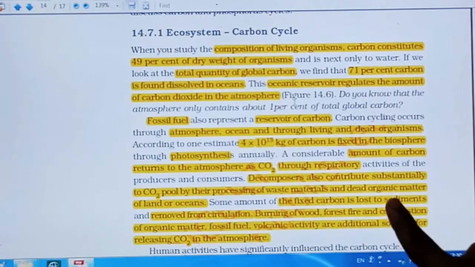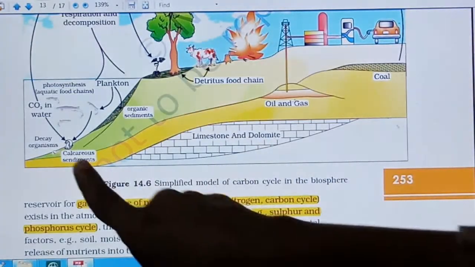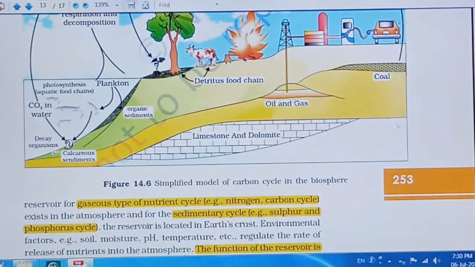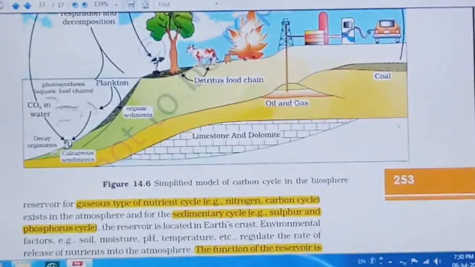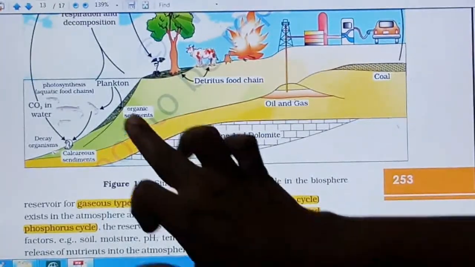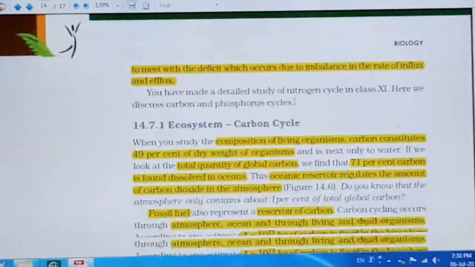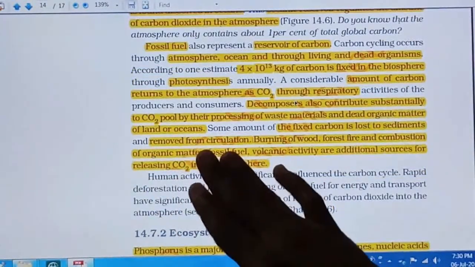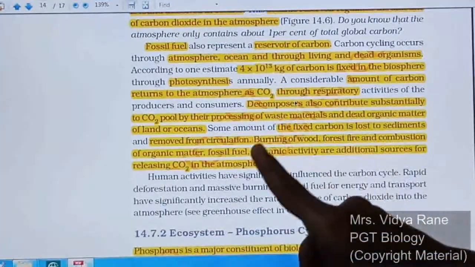We have seen in the diagram that some sediments get fixed as limestone, dolomite, or calcareous sediments. So whenever carbon gets fixed into these forms in the sediments, that carbon is removed from the carbon cycle, from the circulation.